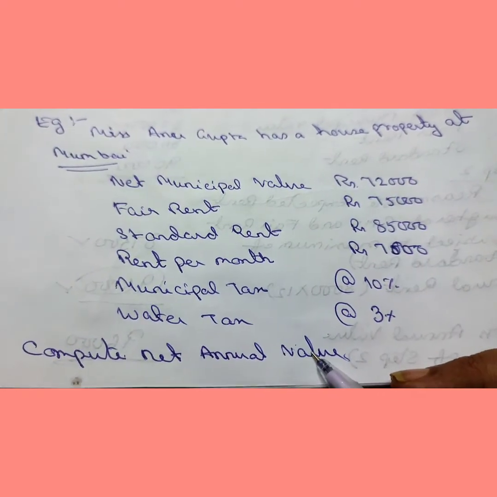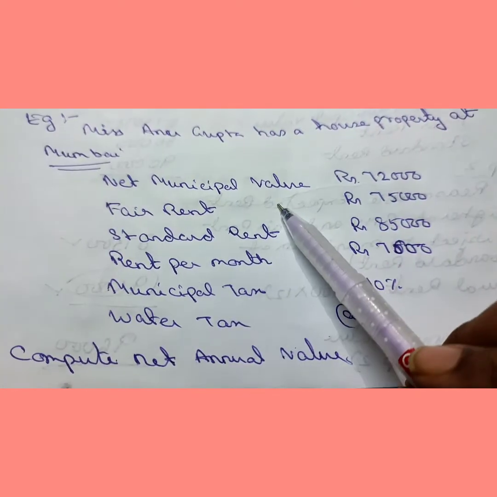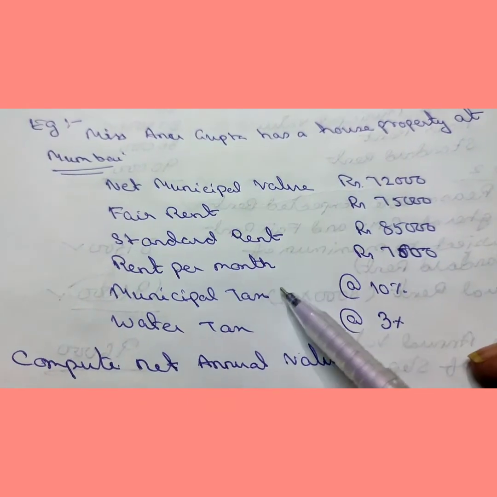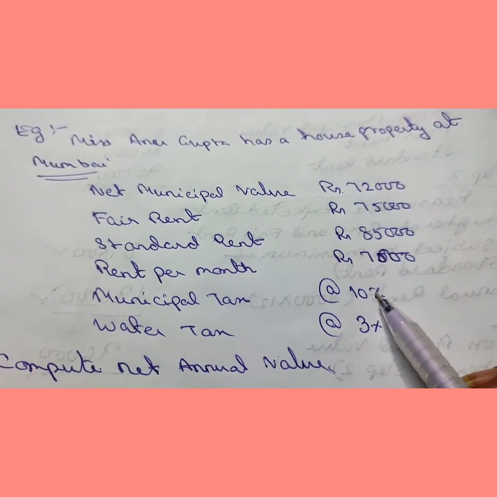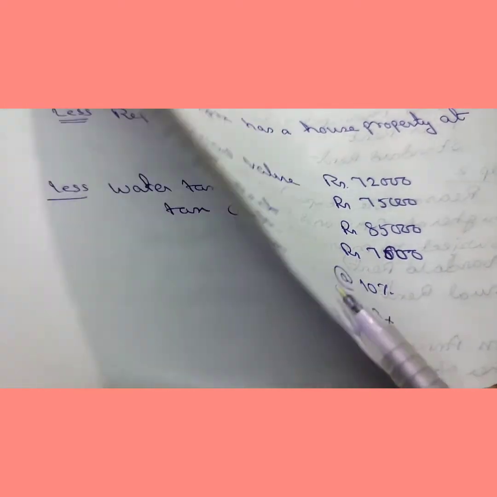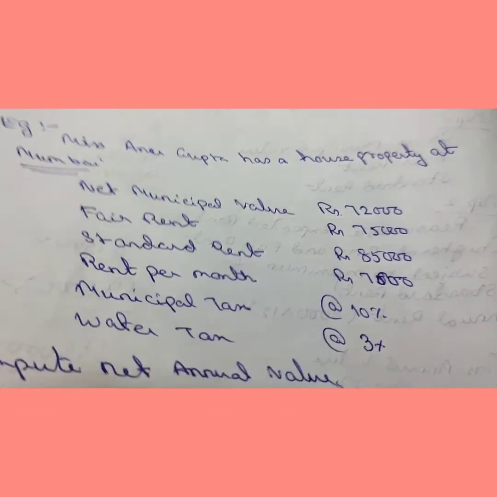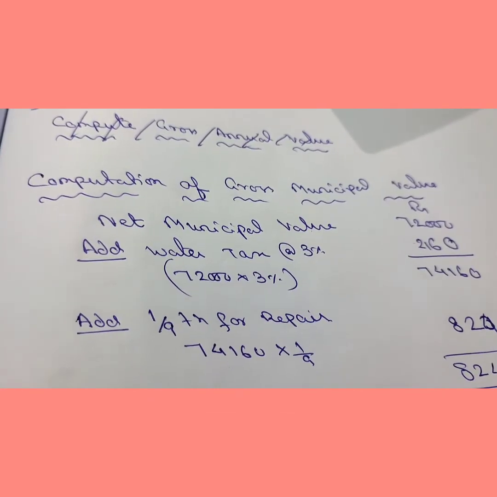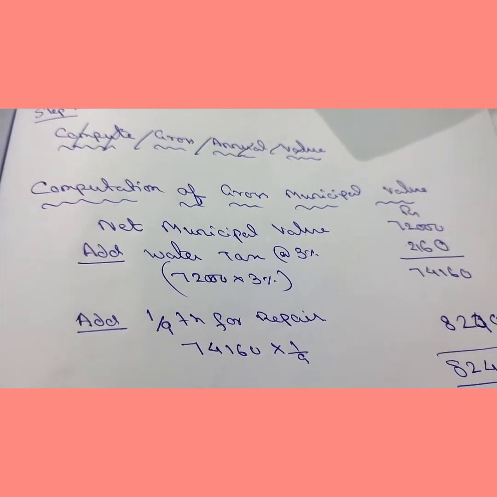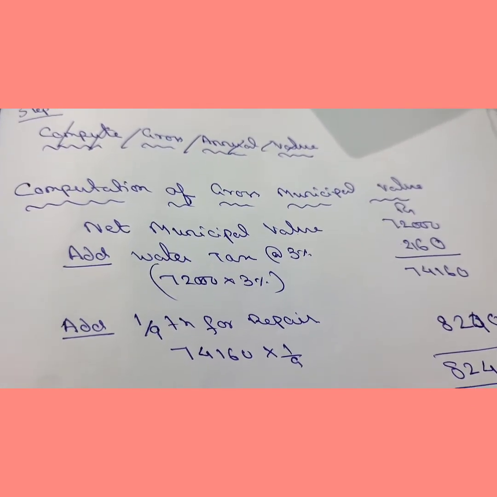Compute net annual value. For the calculation of net annual value, first of all you have to compute gross municipal value. You have to calculate the amount of municipal tax and of course the amount of water tax. Now how we will compute this comes in the next page. For the computation of gross municipal value, first we have to calculate the gross municipal value.